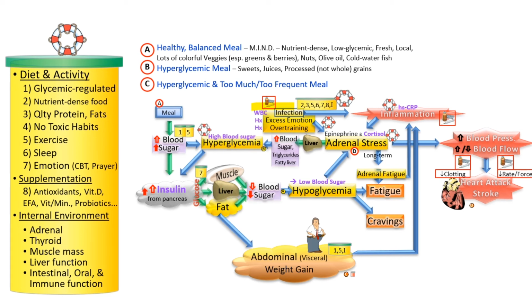High blood sugar: nutrients, just a good diet, of course. A glycemic-regulated or low glycemic diet will help with this. Specifically to the muscle, here we're talking about chromium to provide nutrients for increased insulin sensitivity. And then abdominal weight gain: here we're looking at muscle mass and exercise.